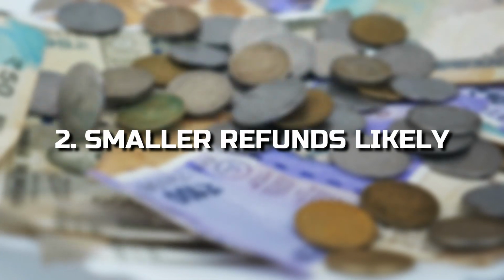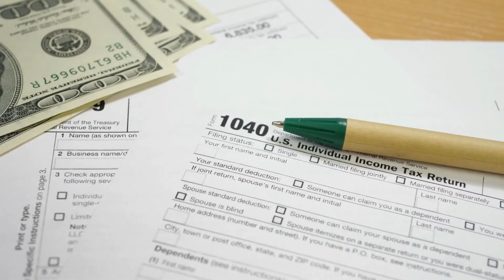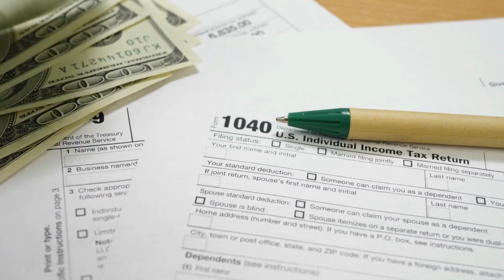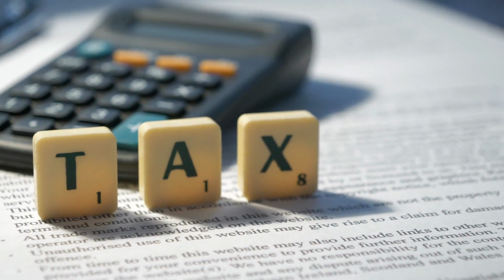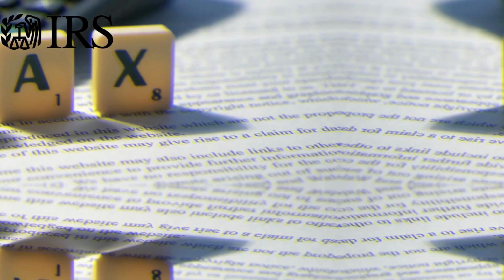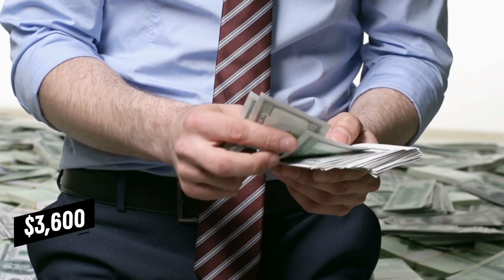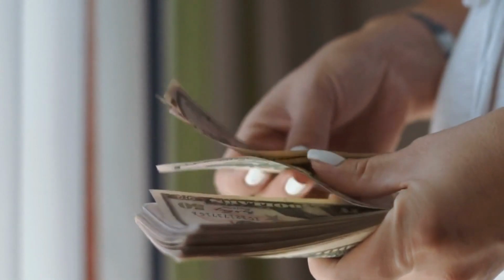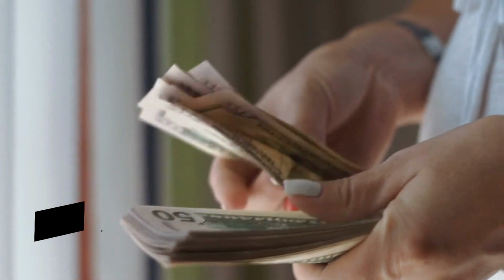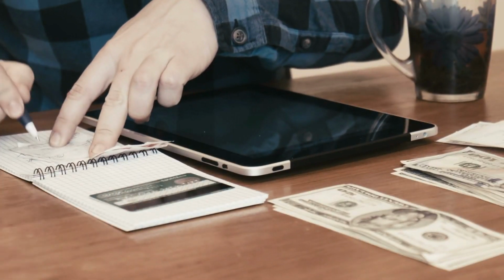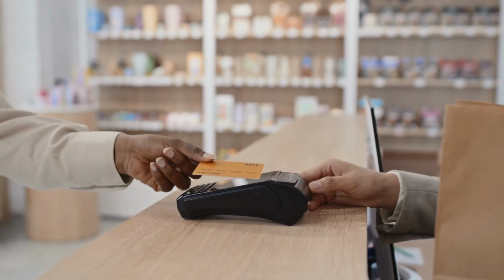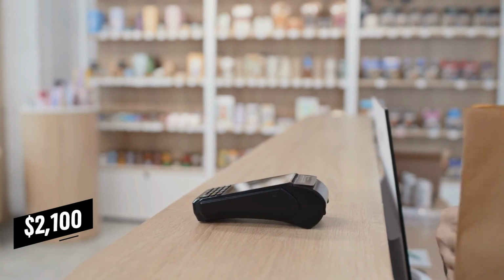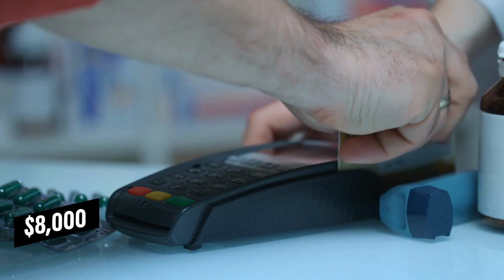2. Smaller refunds likely. You may get a significantly smaller refund in 2023. That's because some tax credits are being reduced to the 2019 levels, according to the IRS. Those who received $3,600 per dependent last year may get $2,000 per dependent this year. Taxpayers with no children who received $1,500 from the Earned Income Tax Credit may now get $500. And the Child and Dependent Care Credit will max out at $2,100, compared to $8,000 previously.